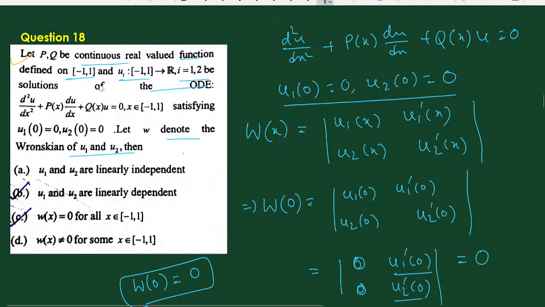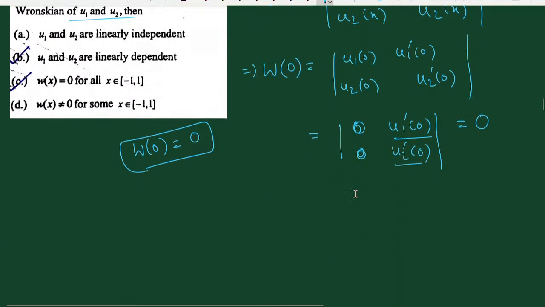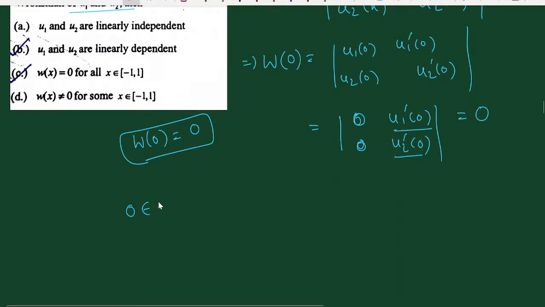And we know that the Wronskian of the functions either vanishes throughout the interval or never vanishes throughout the interval. Now 0 is a point between -1 and 1, so 0 clearly belongs to the interval given in the question. At one point of this interval the Wronskian equals 0, which means throughout the interval it is 0.